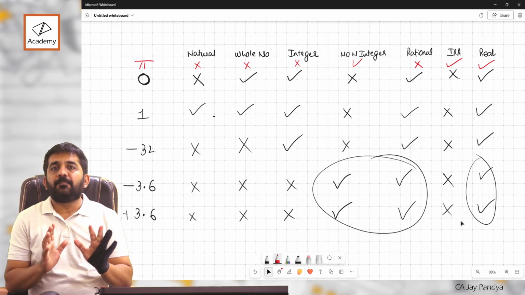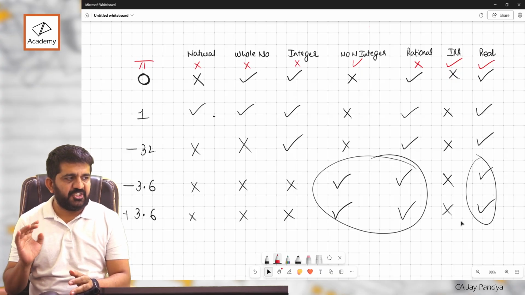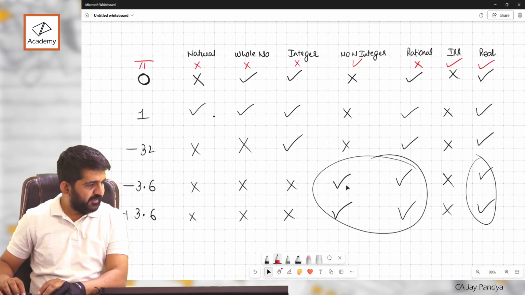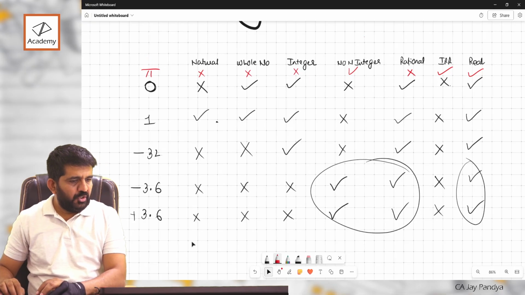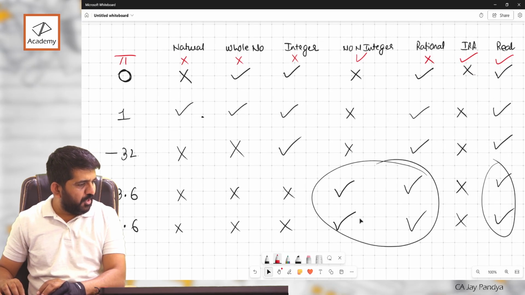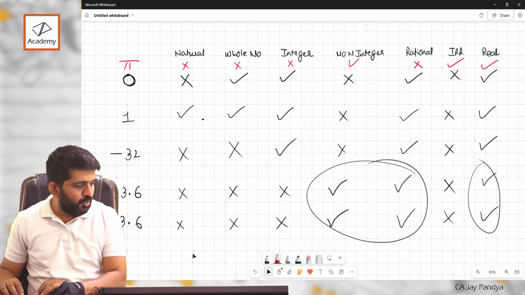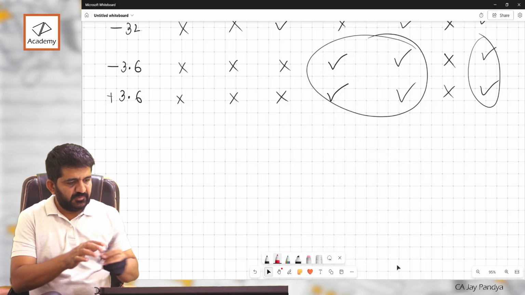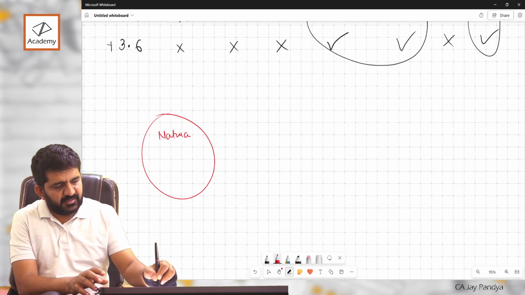So up till this stage you should be very clear about natural number, whole number, integer, non-integer, rational, irrational, and real number, right? So I want you both tomorrow to do a small painting, whereby I don't want it to just show that these are natural numbers, right?